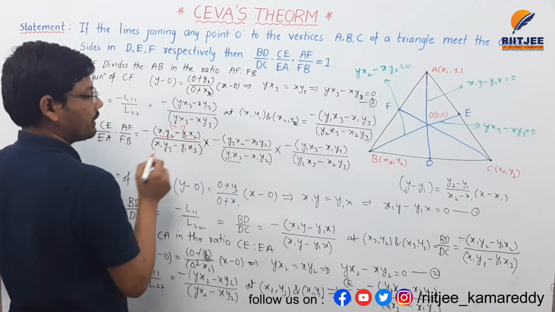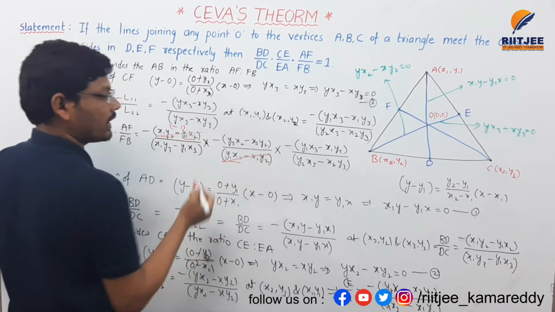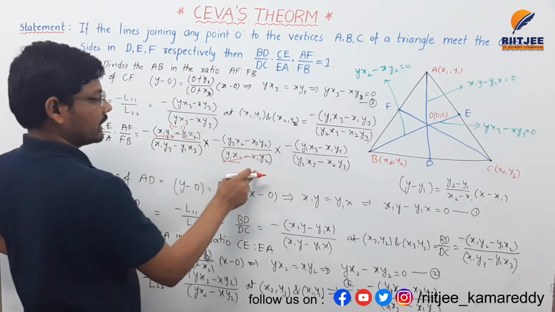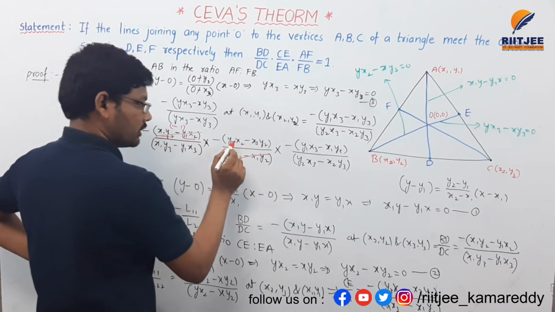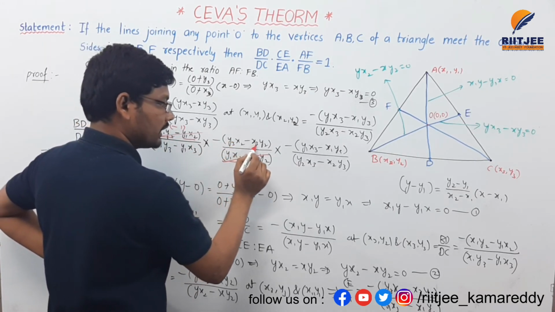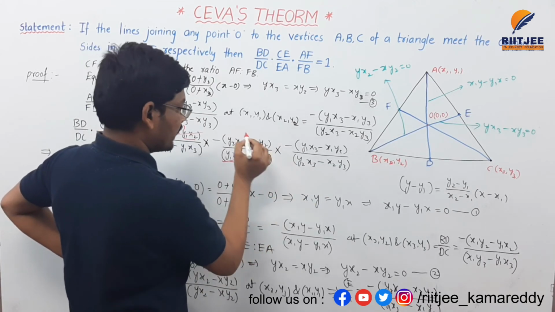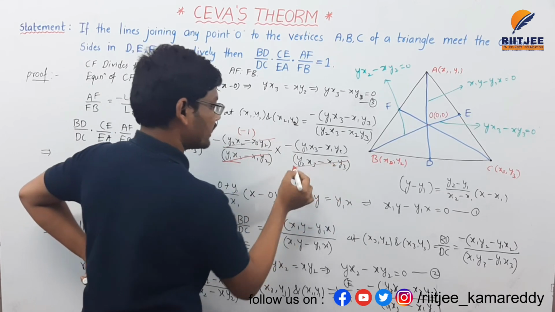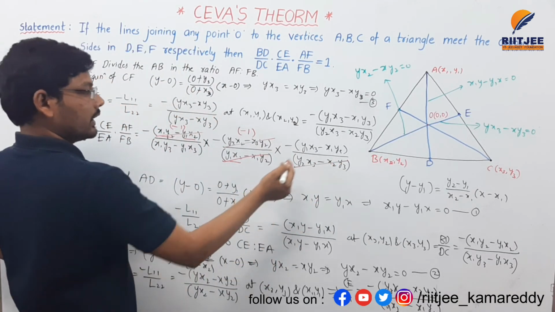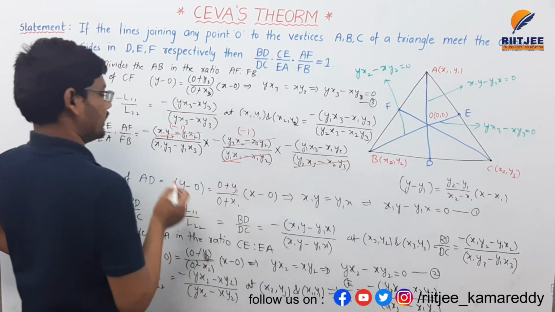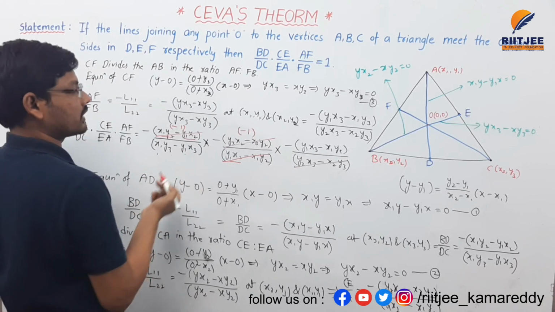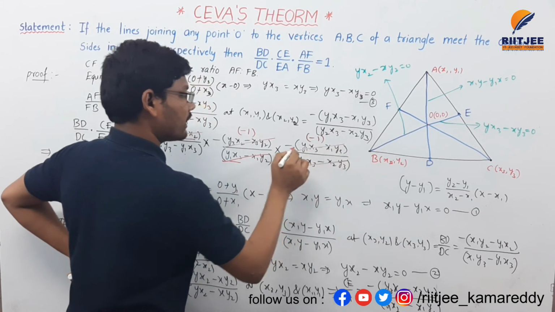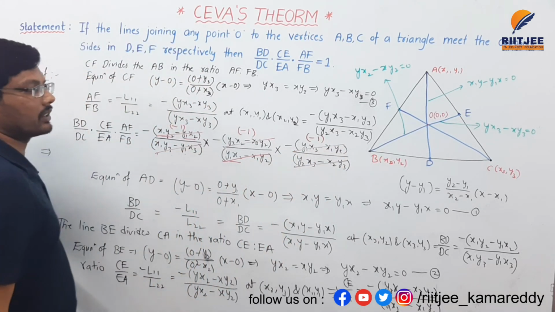So minus 1 as common, then these two values are cancelled. Next y3 x2, x3 y2. Here if you take minus 1 as common, again these two values will be cancelled. And again here y1 x3, x1 y3, x1 y3, y1 x3. Here also if you take minus 1 as common, these two values will be cancelled.